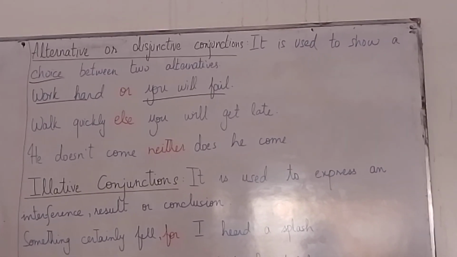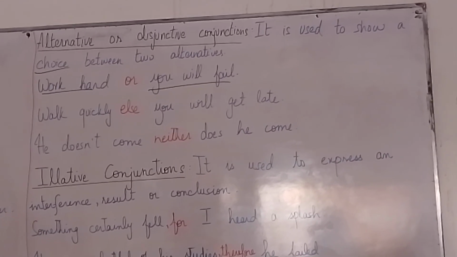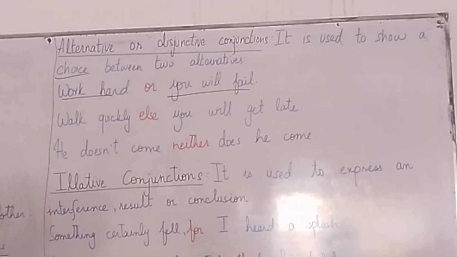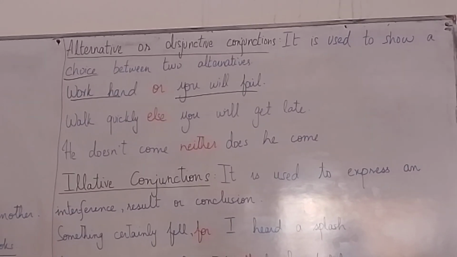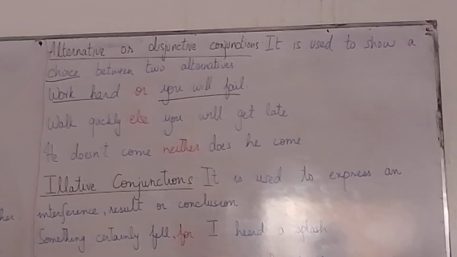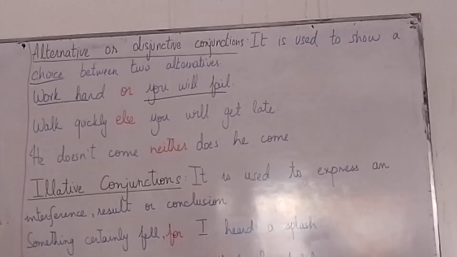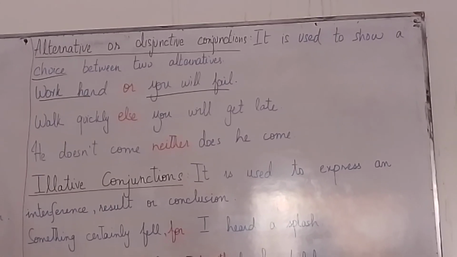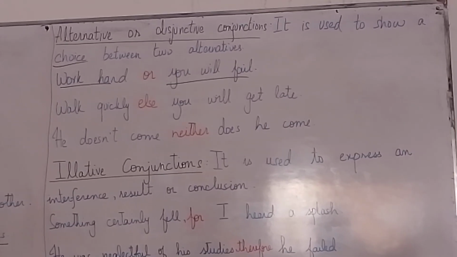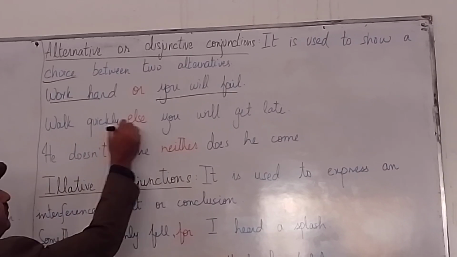Again, there is a choice. Either look at the board or stay out of my class. Be focused when you're sitting in my class. Next one, walk quickly, else you will get late. Walk quickly. That's what you people do. Whenever there's an English period, everybody is turning towards the class, because they are fond of studying English. You know, is it a contrast or choice? Anyway, walk quickly, else you will get late. Else you will miss some part of the lecture. Clear? So again, there is choice.